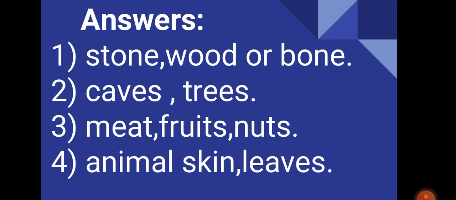And here I want to show you the answers. You can check the spellings from here, but I hope that your answers will be correct, because you all are very intelligent, I know. So in the first blank, the tools were made of stone, wood or bone. You can write down any one, or you can write down two or three. It's up to you. The second one, their homes were in caves or under trees, and their food was meat, fruits or nuts. And the last one, they were using animal skin or leaves as their clothes.